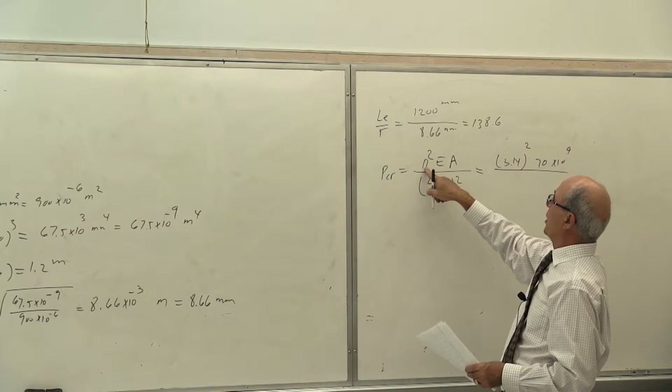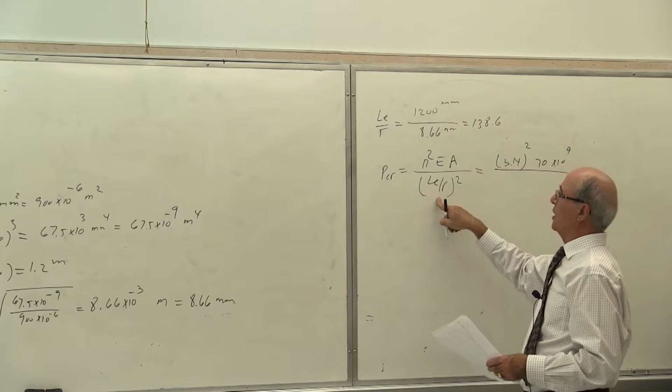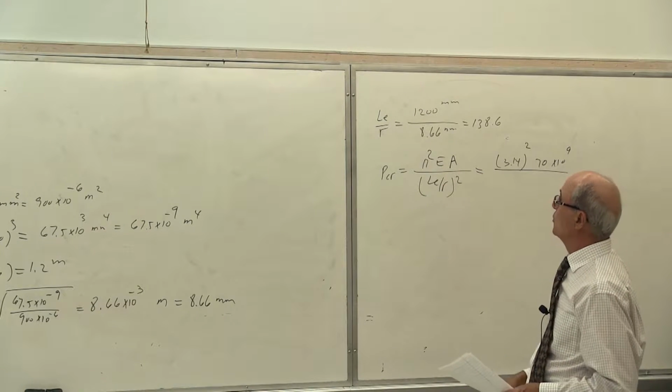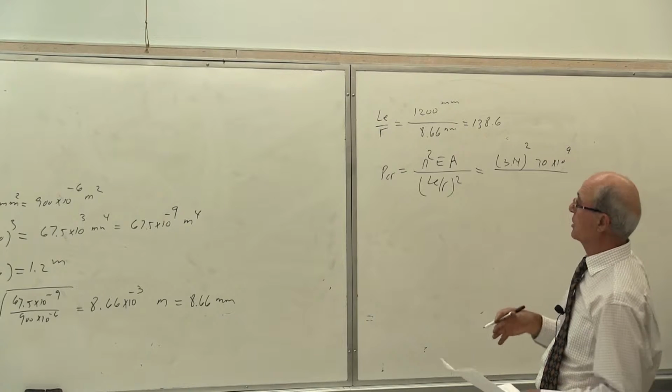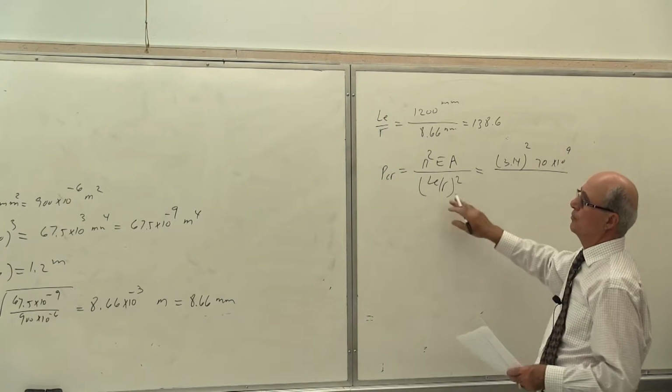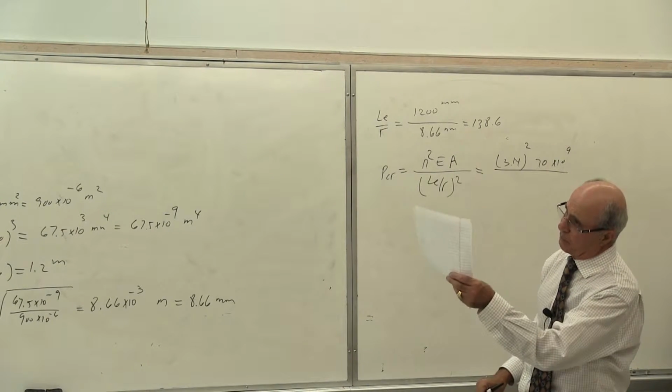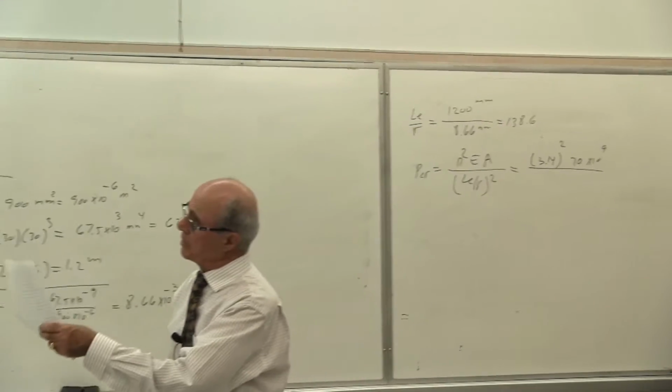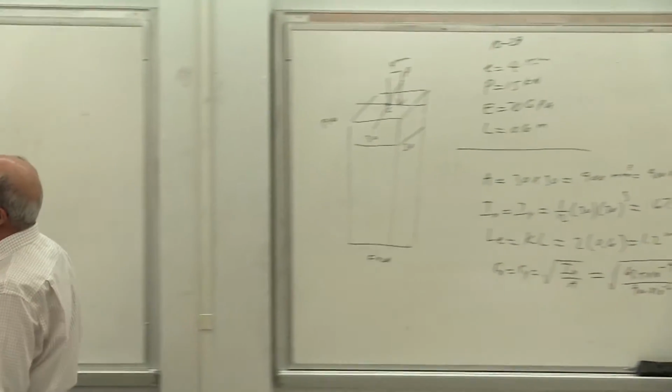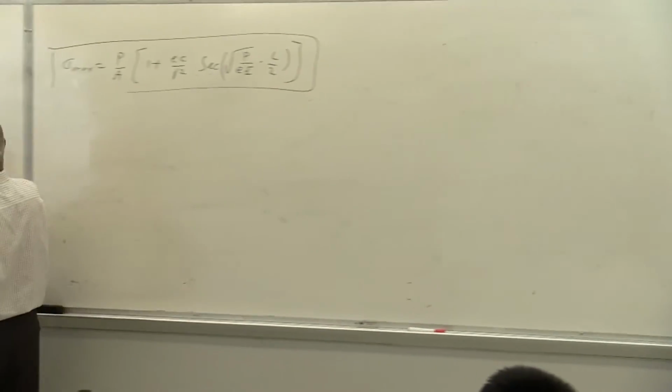P critical is pi square EA divided by LE over R squared. I am using P critical, not sigma critical, so I need the A there. That's the formula.